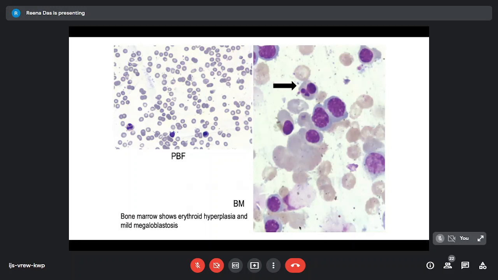So, because the retic response was not there, we did the bone marrow, and in the bone marrow, we did find a few erythropoietic kind of RBCs. And there was some megaloblastosis also. The nucleated RBCs were there in the peripheral blood, but nothing very specific could be seen. That usually happens when the child receives multiple transfusions. We don't really see too many specific changes.